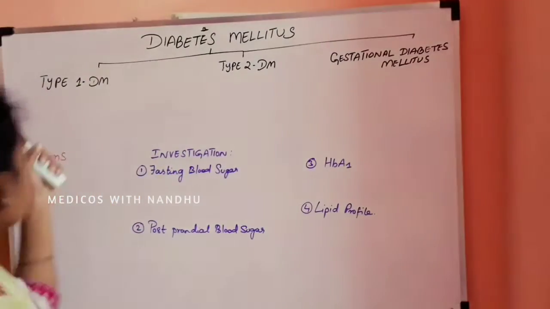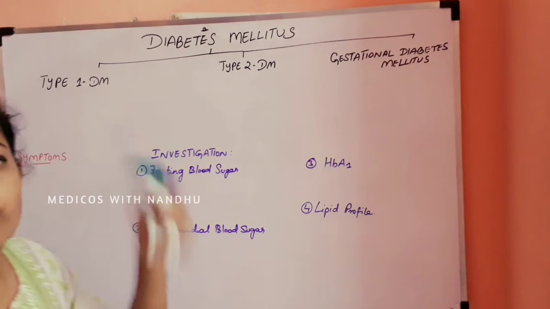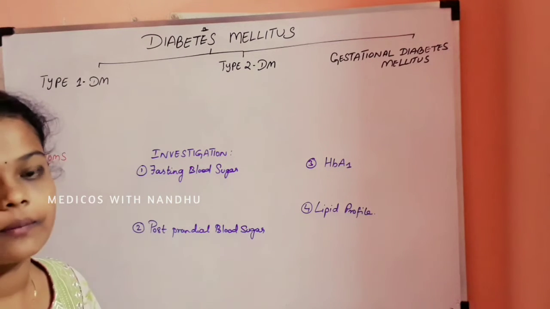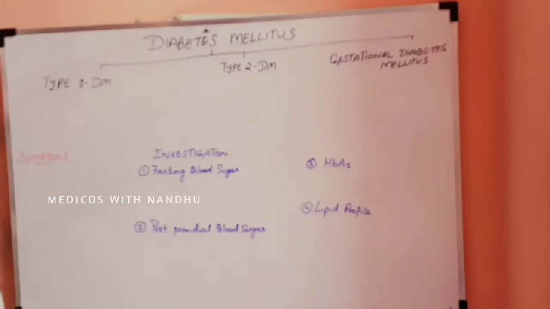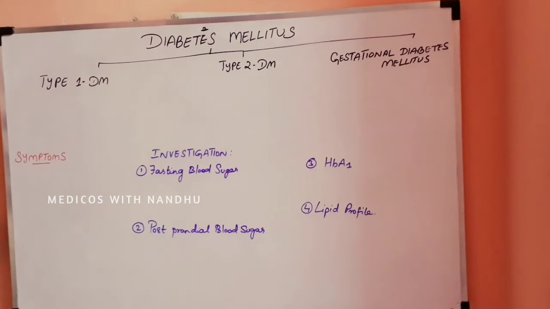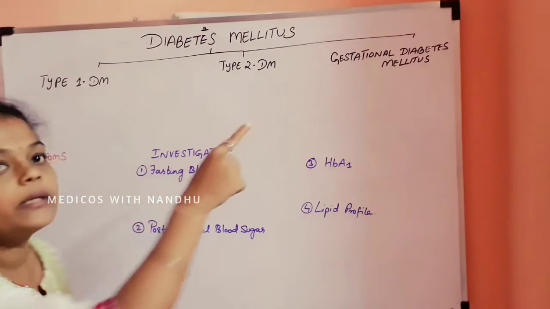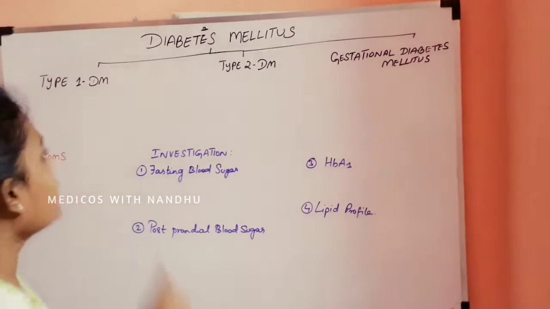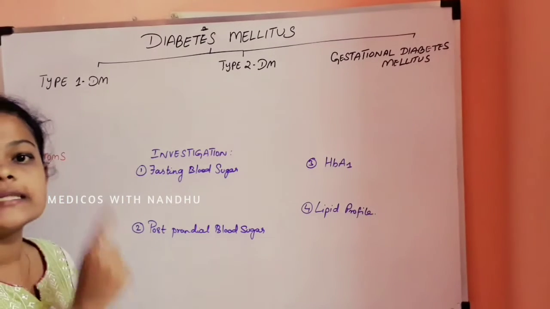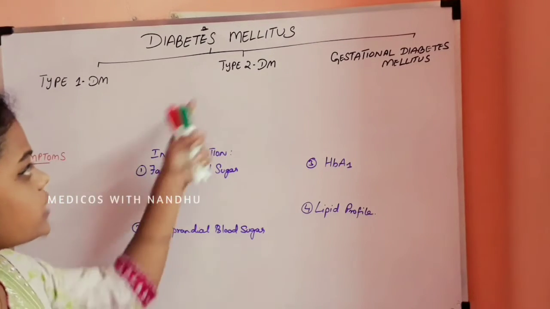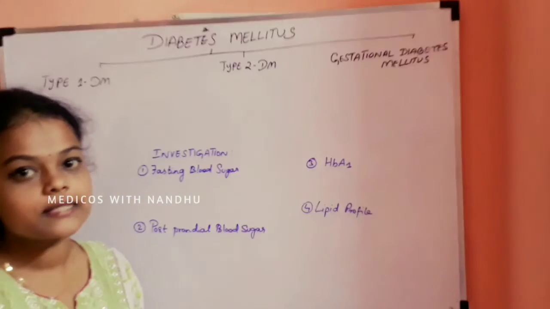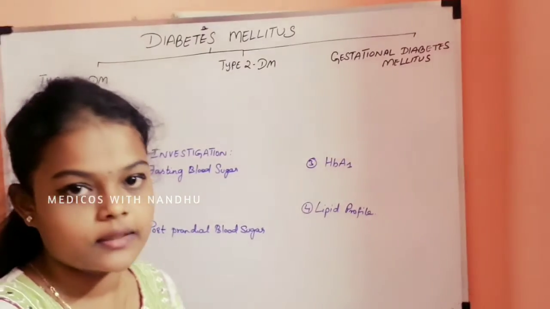The first is diabetes mellitus type 1. It is insulin dependent diabetes. It is a childhood onset, and type 2 is the adult onset. Type 1 diabetes is also known as insulin dependent diabetes, whereas type 2 diabetes mellitus is also known as non-insulin dependent diabetes.